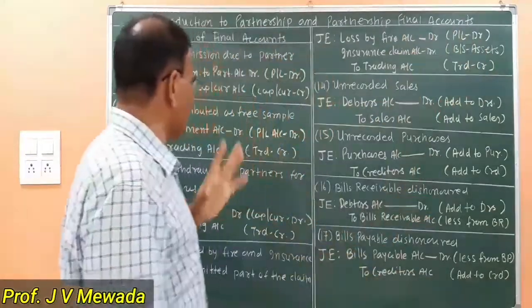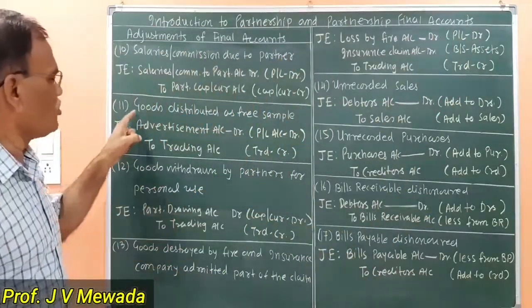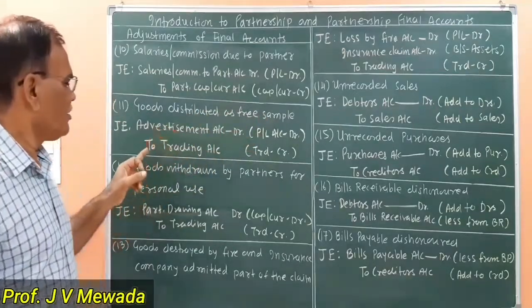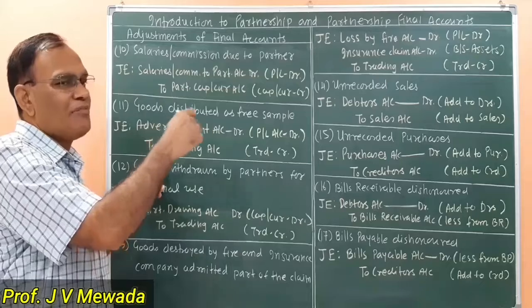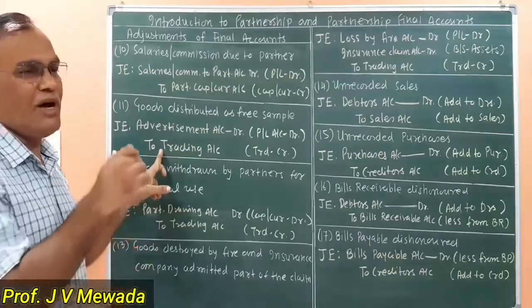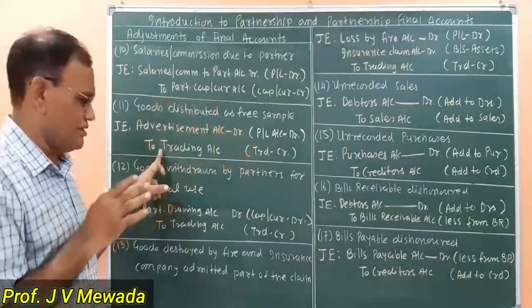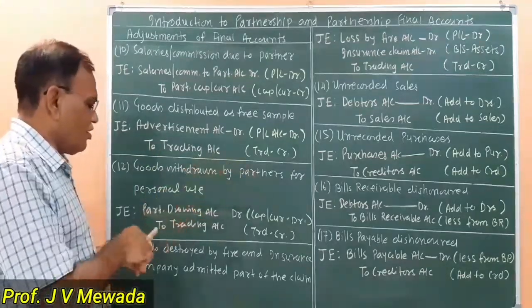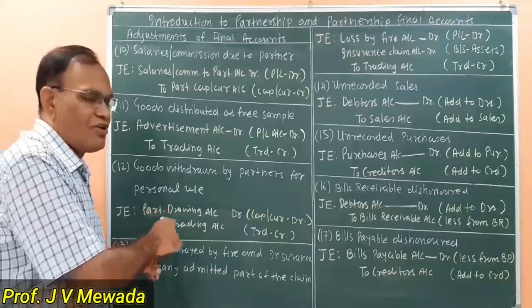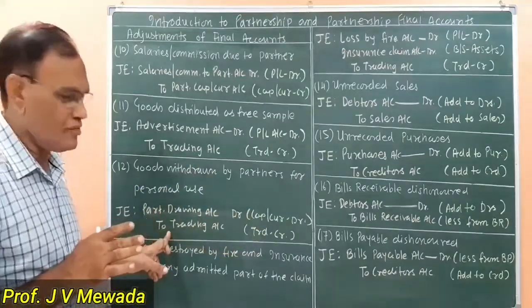Now in all these cases, like goods distributed as free samples, on the credit side of trading account we are writing "by free samples" or "by goods distributed as free samples." In case of goods withdrawn by partners, on the credit side, we can write "by drawings of goods."